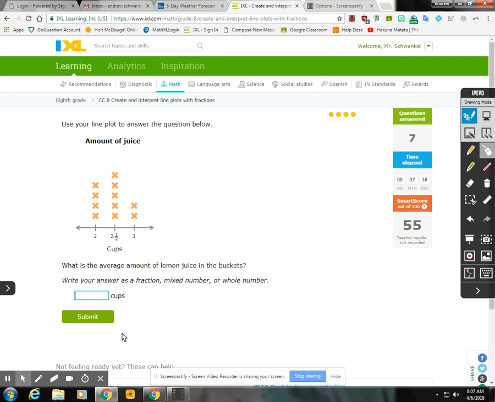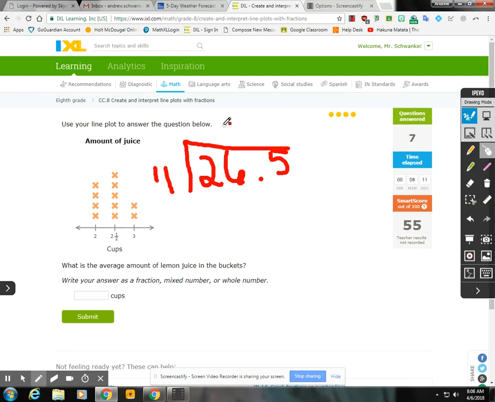All right, now what is the average amount of lemon juice in the buckets? Well, in order to find the average, you have to add them all up and divide by the total number of times it happened. So in this case, we already added them up. We had 26.5, and we're going to divide by the total number of times it happened. So 1, 2, 3, 4, 5, 6, 7, 8, 9, 10, 11. We're going to divide by 11.